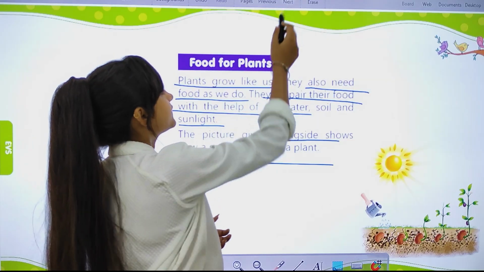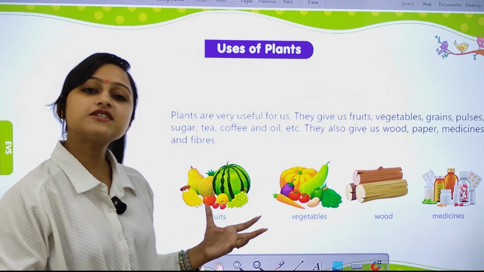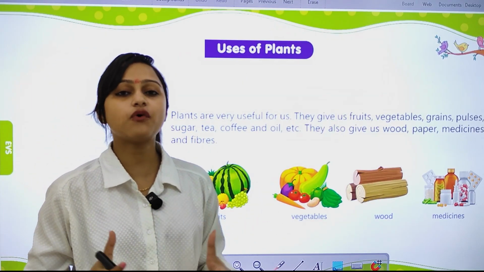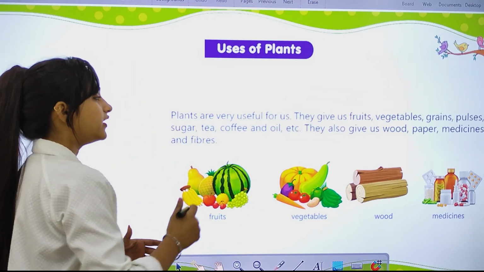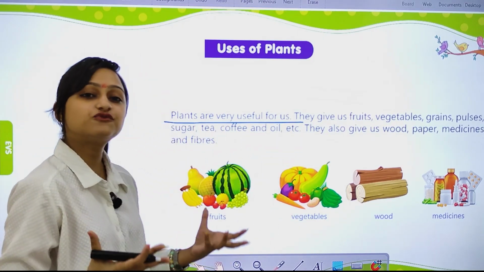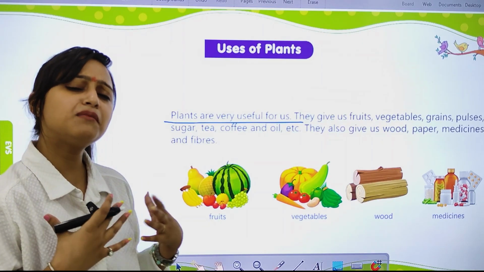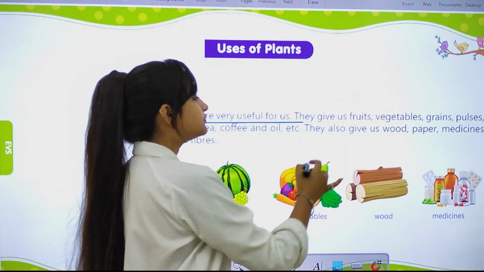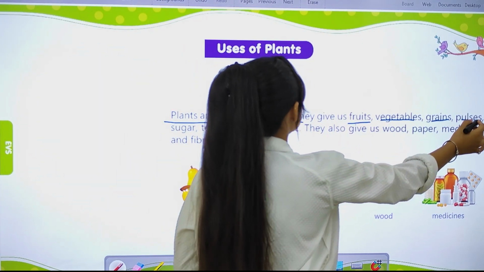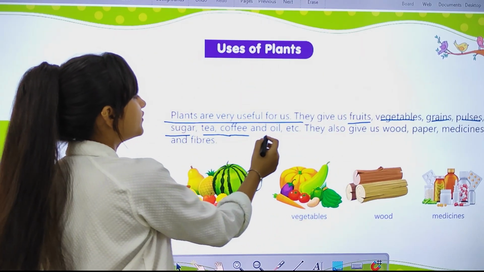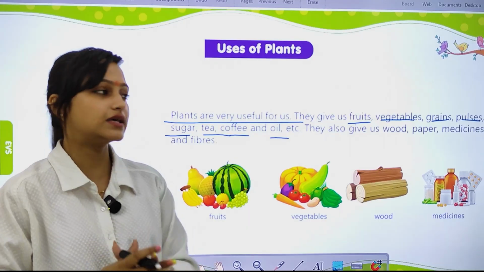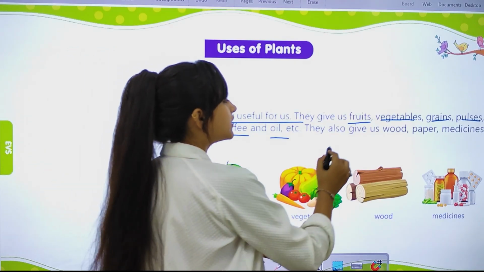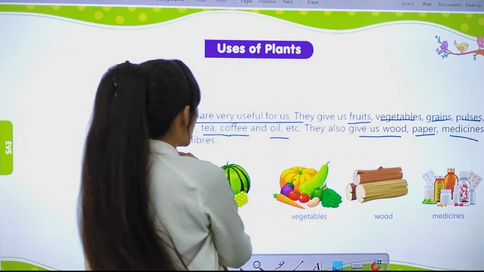Now, what are the uses of plants and for what purposes do we use plants? Plants are very useful for us. They give us fruits, vegetables, grains, pulses, sugar, tea, coffee, and oil. And the most important thing, they give us oxygen. They also give us wood, paper, medicines, and fibers.